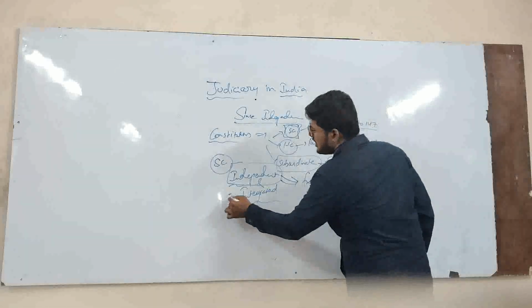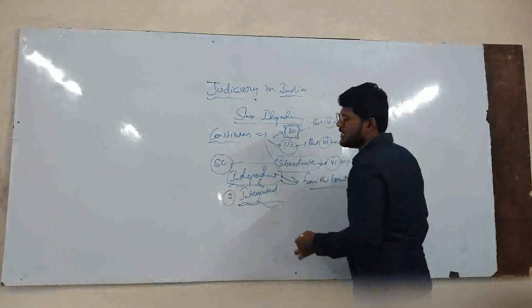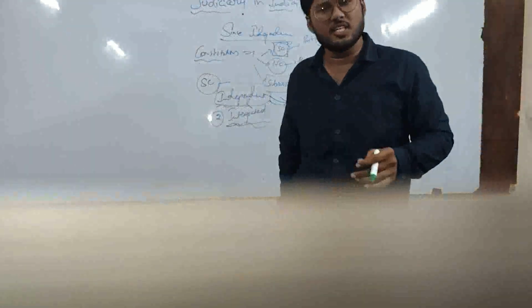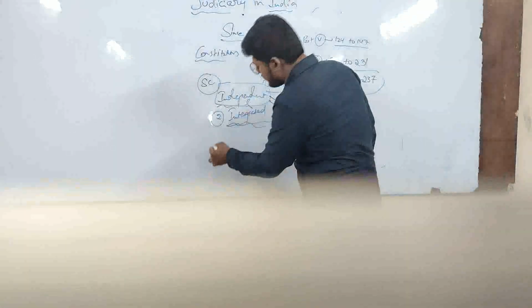And number 2 is integrated. What do you mean by integrated? We have to compare with other Western countries, primarily the USA.